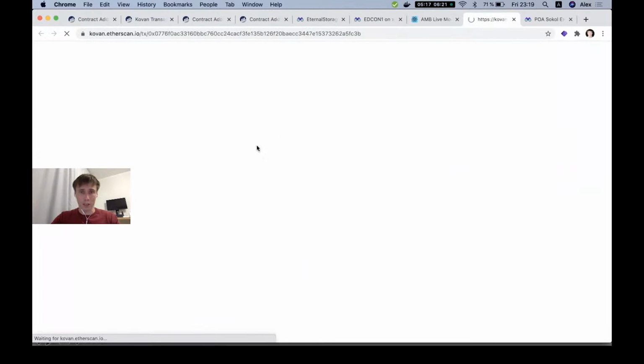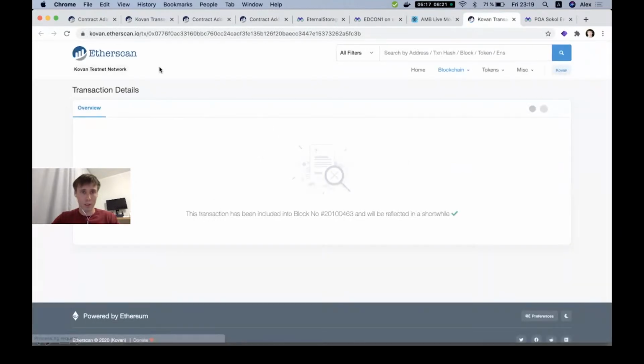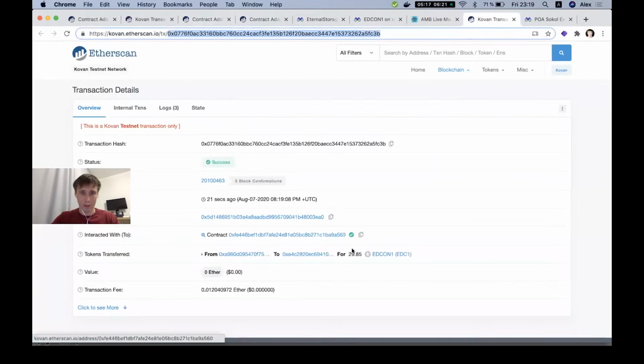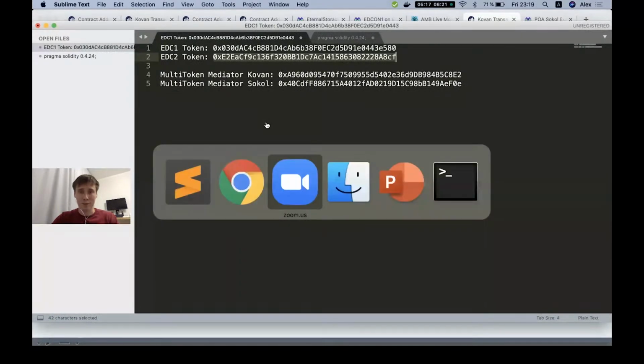In the Kovan testnet, we see that less than 30 tokens were transferred because we have some fee on this bridge for testing, and we see that the bridge works successfully. This is the addresses of the Kovan mediator, the testing mediator contracts.